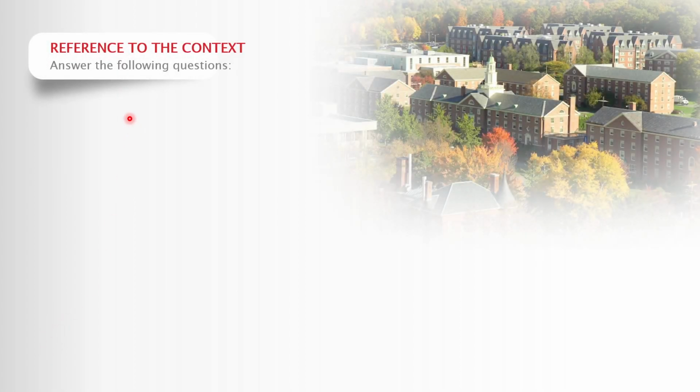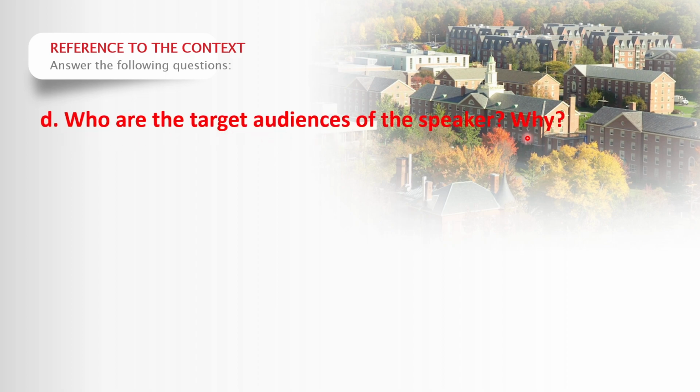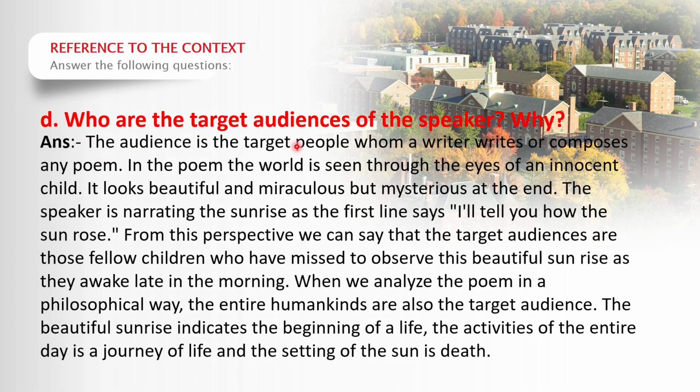Who are the target audiences of the speaker? The audience is the target people for whom a writer composes a poem. In the poem, the world is seen through the eyes of an innocent child. It looks beautiful and miraculous but mysterious at the end. The speaker is narrating the sunrise, as the first line says, I will tell you how the sun rose. From this perspective, we can say that the target audience are those fellow children who have missed observing this beautiful sunrise as they awake late in the morning.